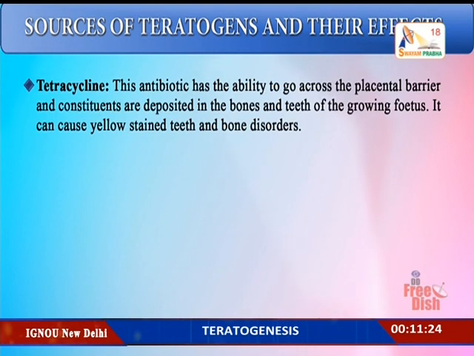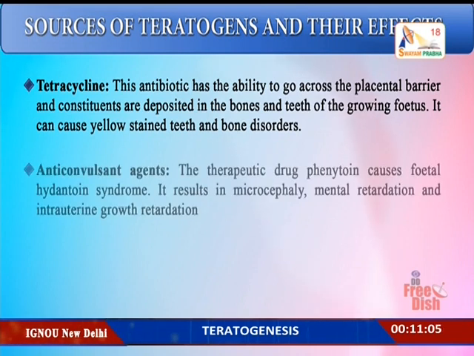Tetracycline. So this is an antibiotic and it has the ability to cross the placental barrier, and these constituents will be deposited in the bones and the teeth of the growing fetus. So that is why when these children are born, they can have yellow stained teeth and also certain bone disorders. It is all due to tetracycline.